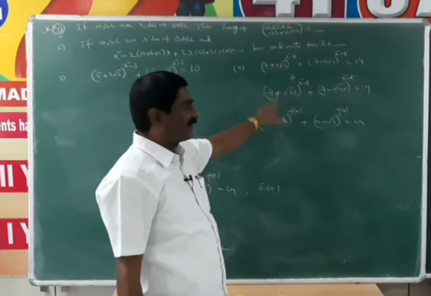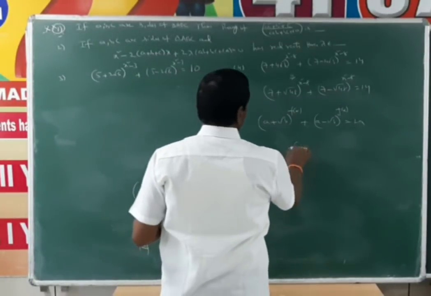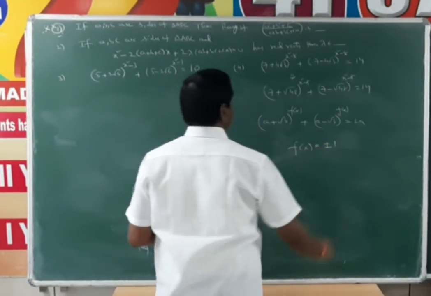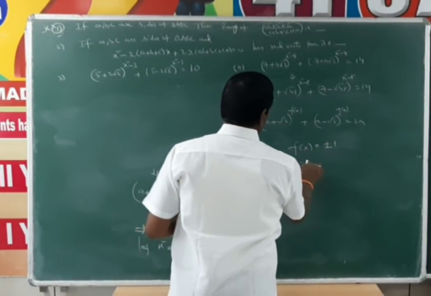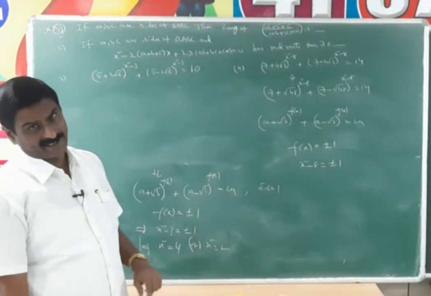Same, a is equal to 7, b is equal to 48, a² − b is equal to 1. Finally, the solution of this equation is also f(x) = ±1. f(x) means x² − 8 = ±1. Find the value of x² and find x.